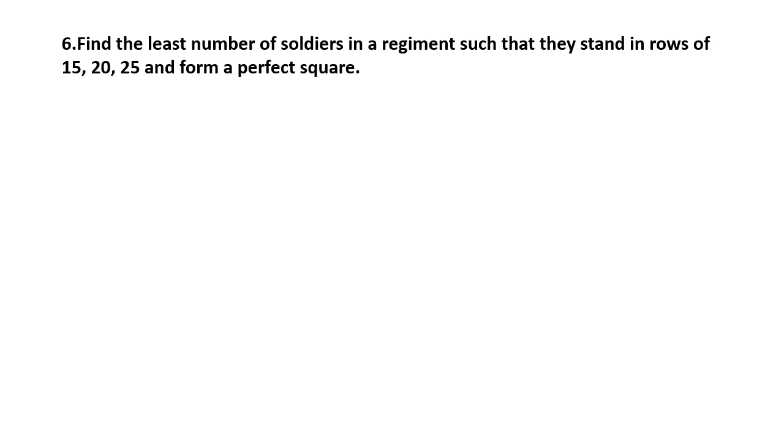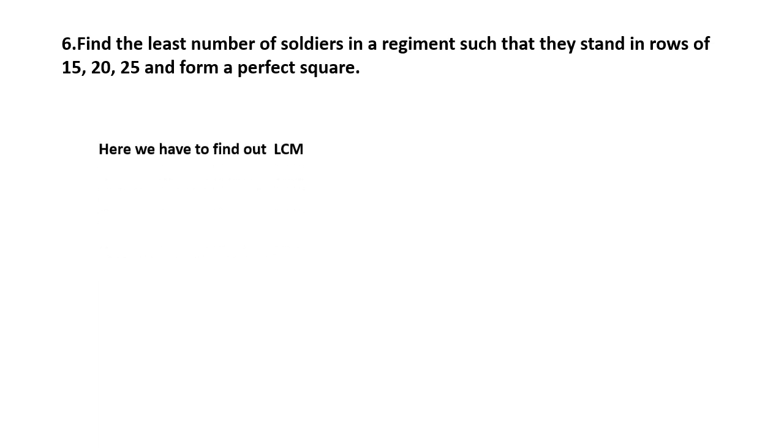So they can stand like 15, then 20, then 25 in that form.